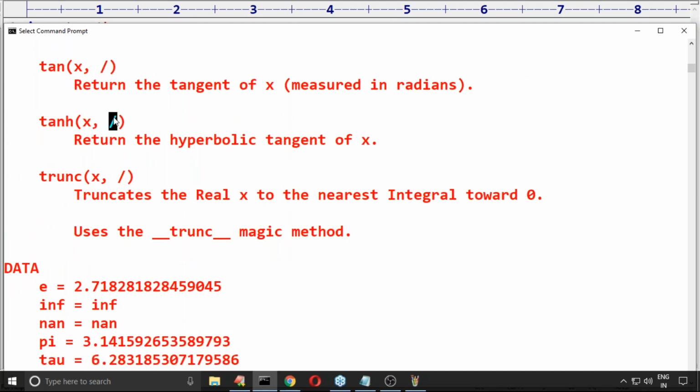Clear? Next, everywhere this forward slash symbol we are using. What is the meaning of this? This concept we have to talk about in the functions concept. The name of this one is positional-only parameter, positional-only arguments.